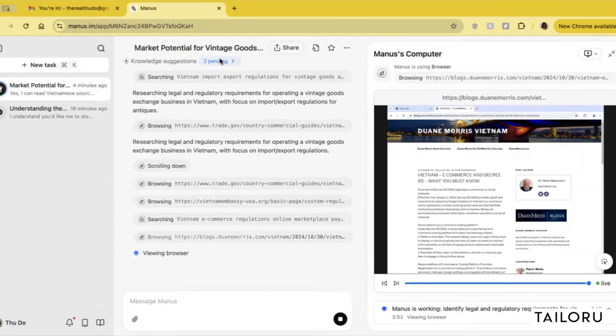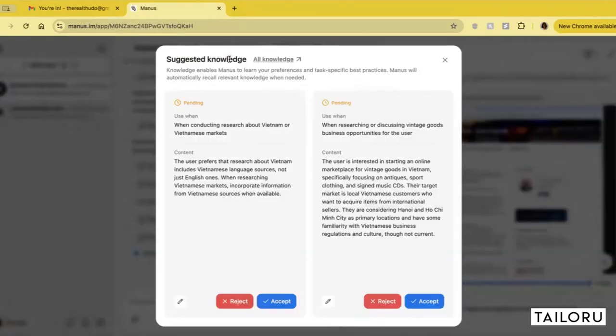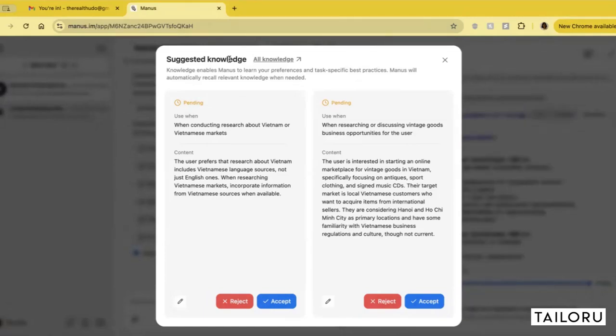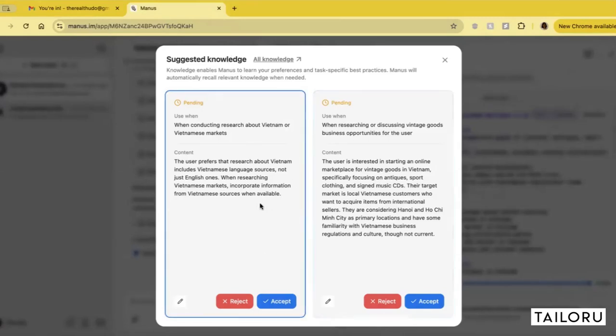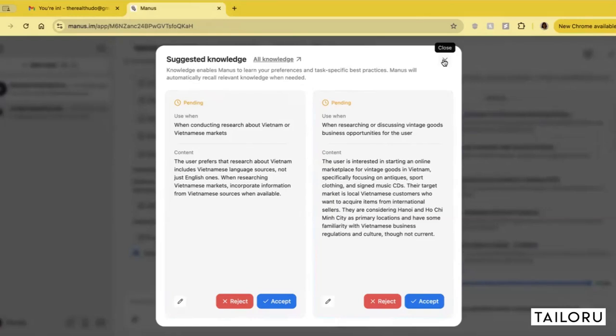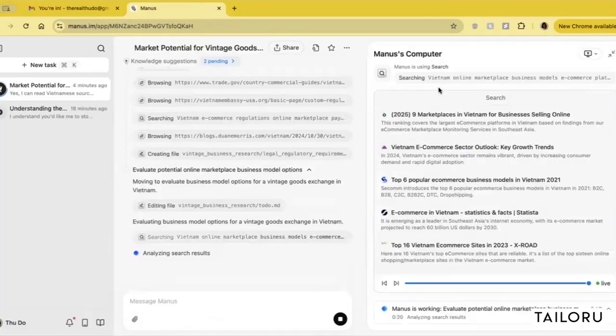Up here for Manus, there are 2 pending knowledge suggestions. This is something where Manus is trying to get feedback to learn my preferences and task specific outcomes. I would be able to review these 2 pending knowledge items and either accept or reject, essentially scoring which one I prefer. At this point, though, I do not want to do that, because I would like Manus to have the time and space to run with the research first before I influence the outcome. So I'm going to let it be.